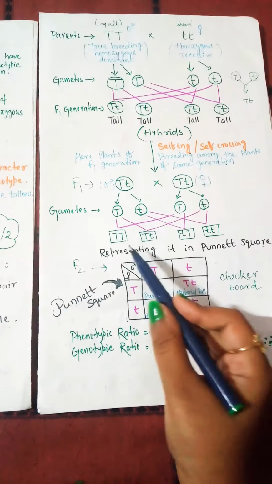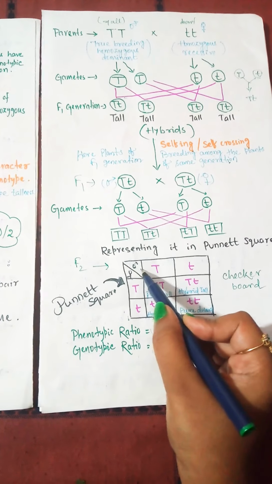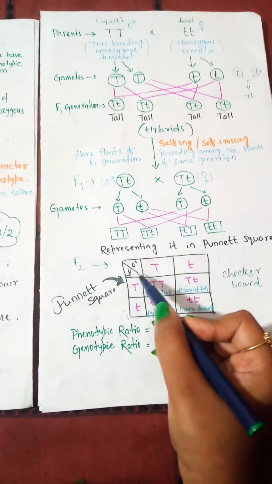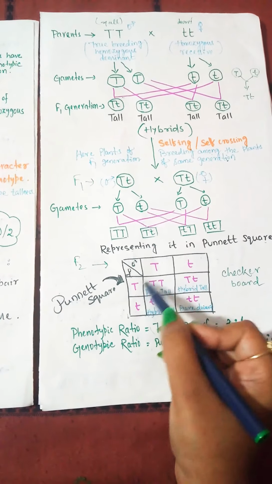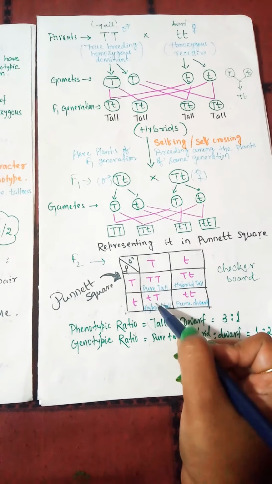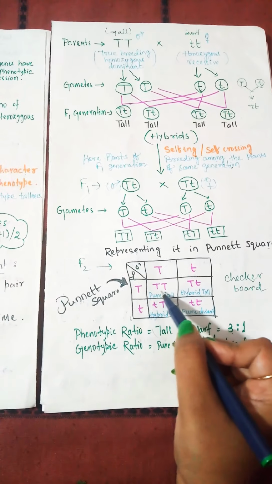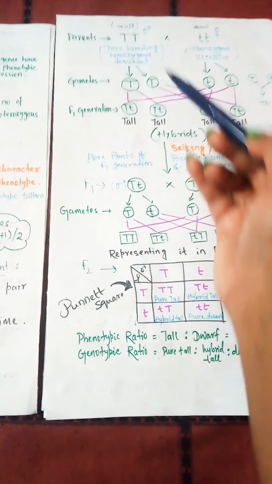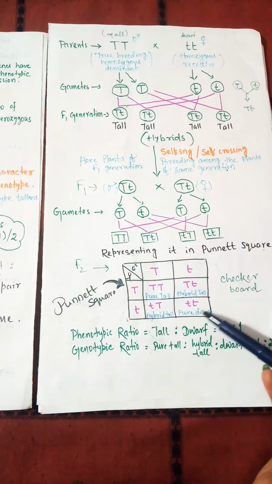Here is the male plant, here is the female plant. Male genotypes are represented here, females are represented here, capital T, small t, crossed among themselves, and we can get 4 types of genotypes. Among them you can notice one is a pure tall, capital T, like here. One is a pure dwarf, like here.